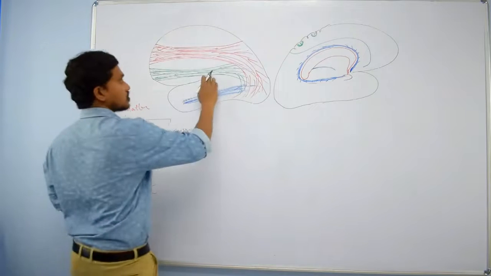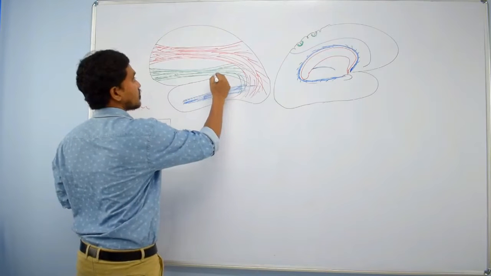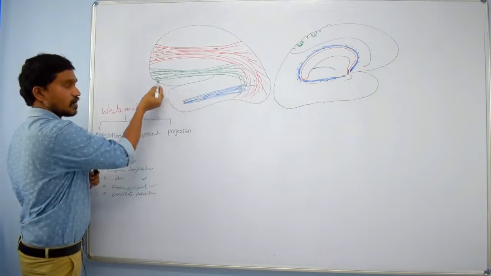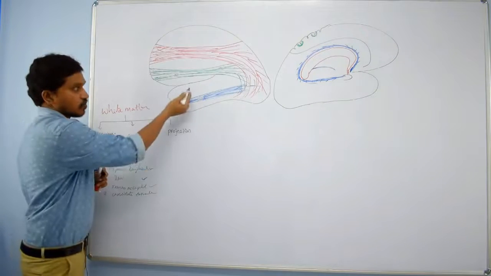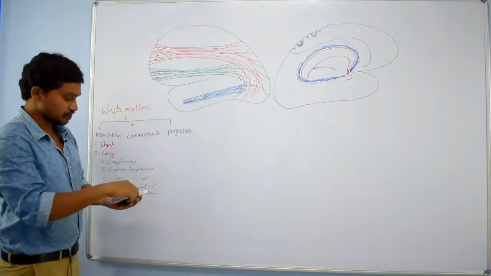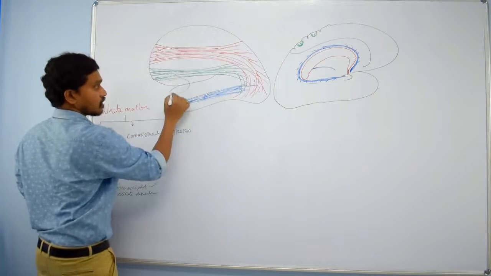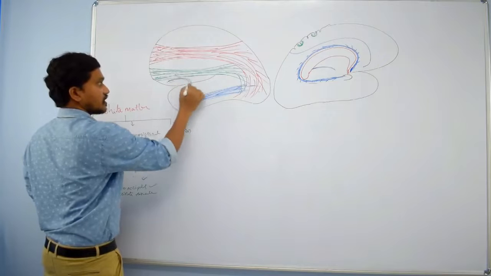So some fibers connect Broca's area and the orbital gyrus with the temporal lobe. What are those fibers? Uncinate fasciculus.